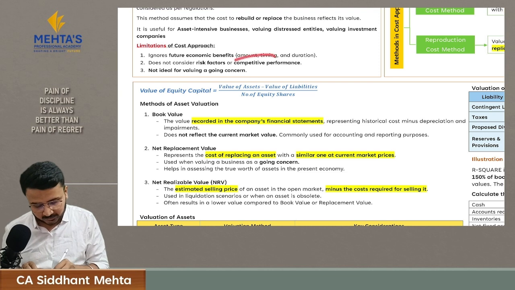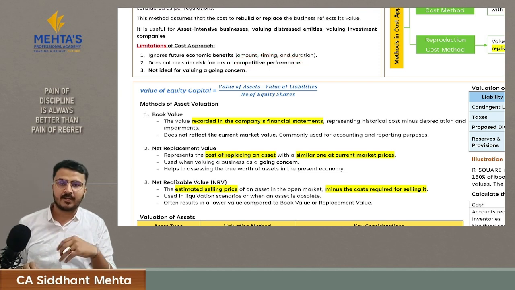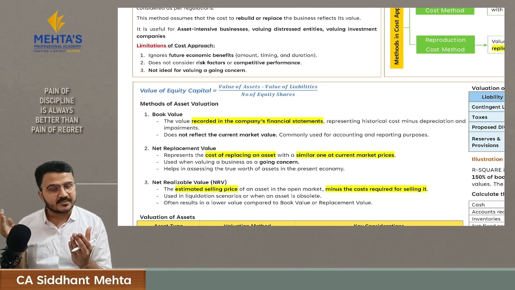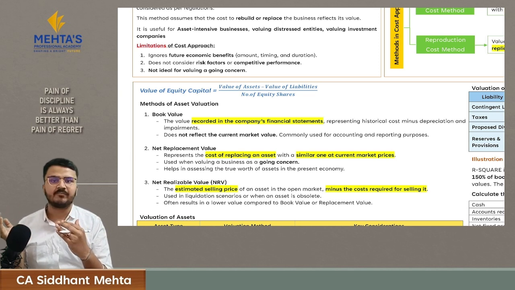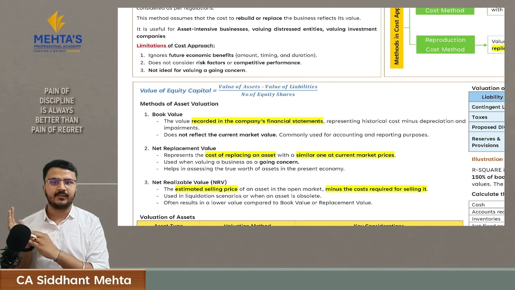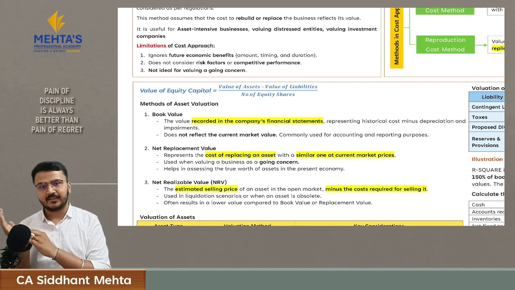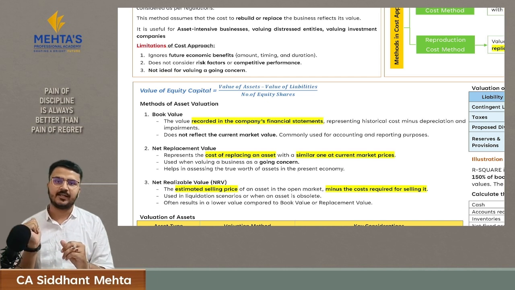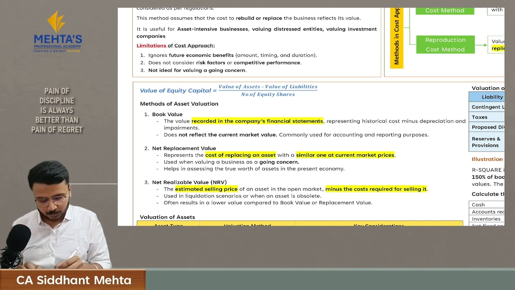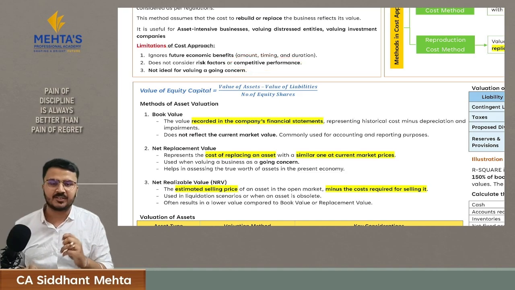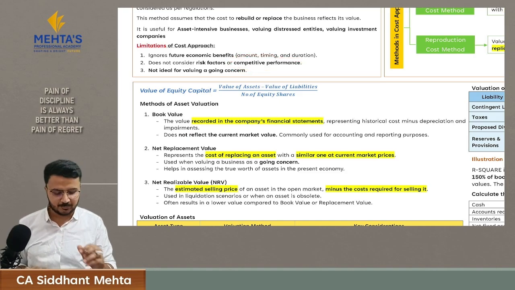Secondly, you are also not considering the competitive performance. That is, you are just comparing an HP laptop with Dell, but you are not considering that HP has a more competitive advantage in a market like India than Dell. You are not considering the premium which HP will charge and Dell laptops are not charging in India. You are not considering it. Hence, you are also not considering the competitive advantage. These are the limitations of the cost approach.